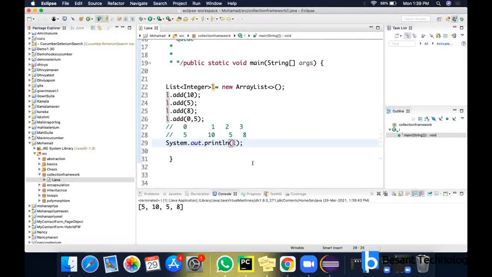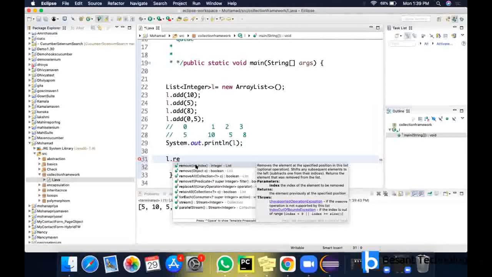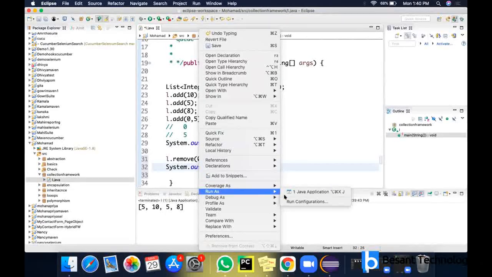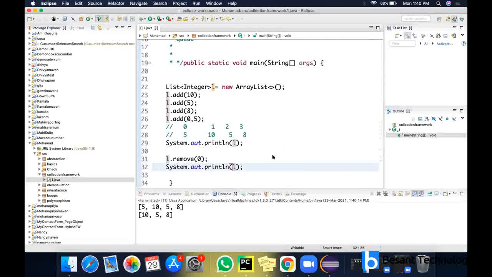If you want to remove the element, it is L dot remove. You can mention the index position and that element will be removed. I don't want to have that first 5. So if you know the index position, you can do it. After removing, I want to check it. So I'm giving L dot remove of 0, the element that is present at the 0th index position will be removed. So now it is 10, 5 and 8 alone.